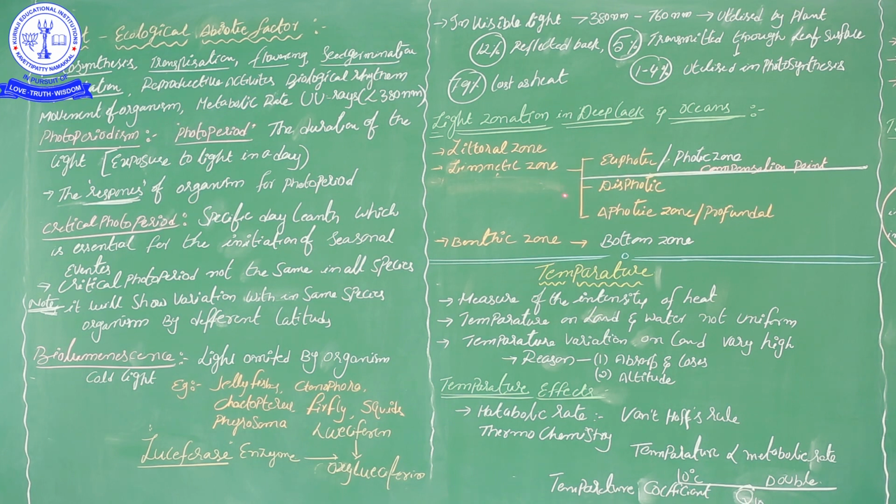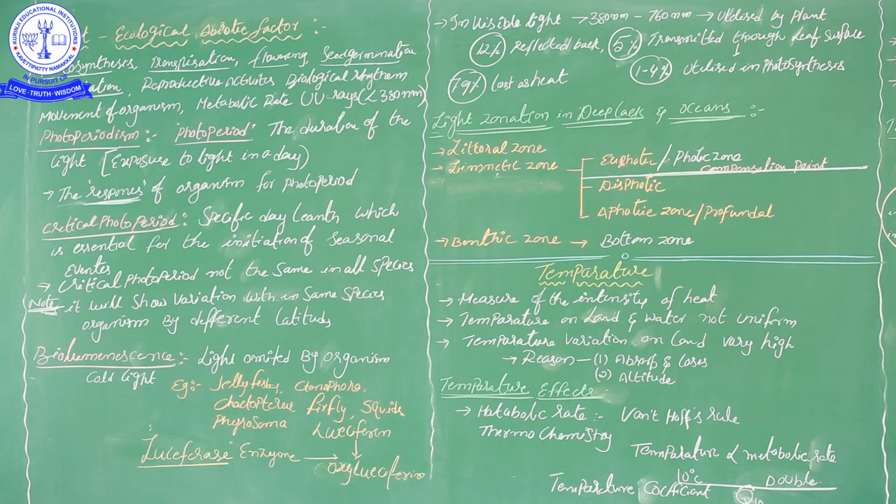The limnetic zone is again divided into categories: euphotic, where eu means real, or photic zone. In this second zone, the limnetic, light can easily enter. The place in the limnetic zone where light can easily enter, such a zone we call euphotic, real light, or photic zone.